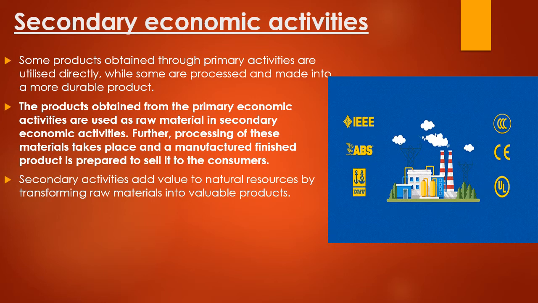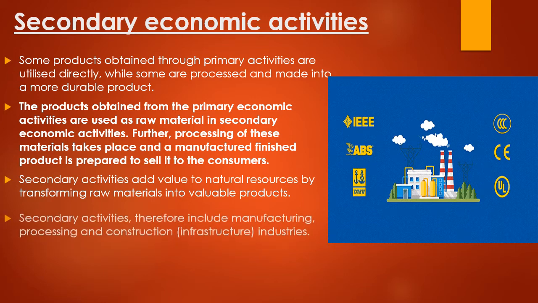That we get so many products. Okay, it is not every time possible that we use all the products as they are. You have to do some processing on it. So, when the raw material or the primary product is processed, which undergoes certain processes, and then a finished product comes into the picture, then this total process comes under secondary economic activity.